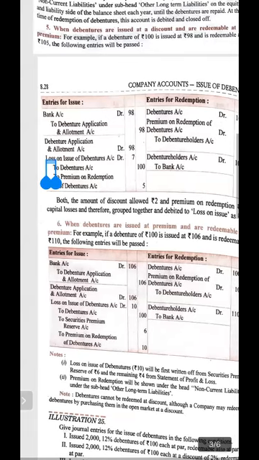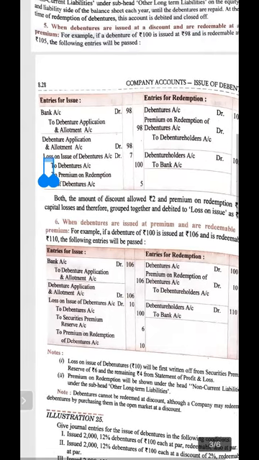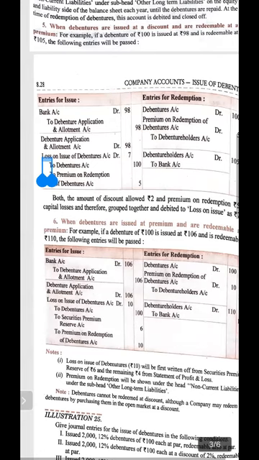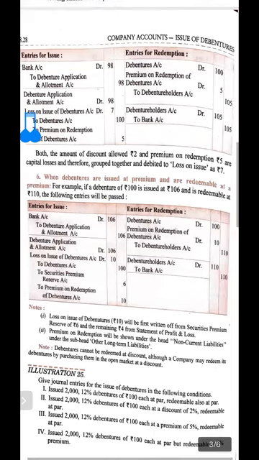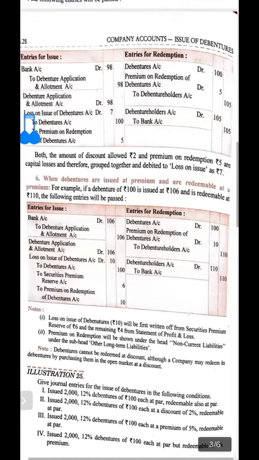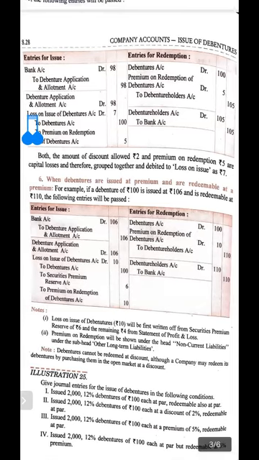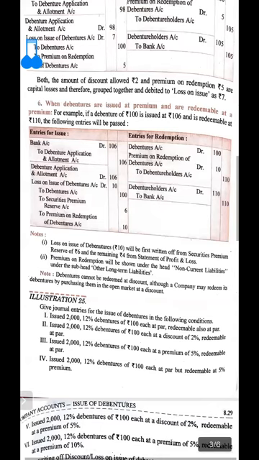For example, if a debenture of 100 is issued at 106 and redeemable at 110, the following entries are to be passed. Bank account debit to debenture application and allotment, the amount received 106, as it is issued at premium. Then debenture application and allotment, loss on issue of debenture, as it is redeemed at premium at a loss of rupees 10. So 10 rupee loss will be there.